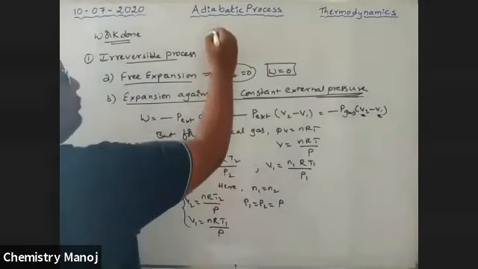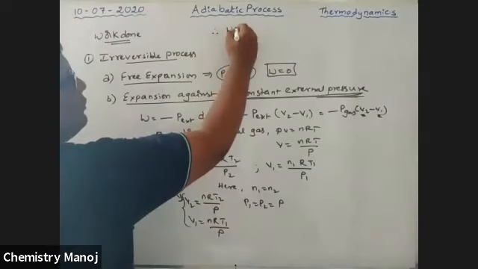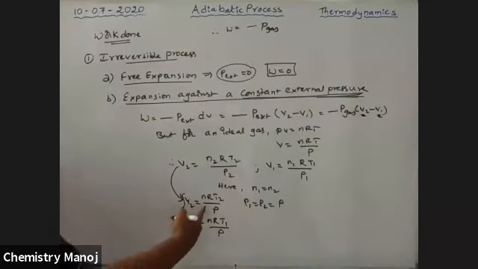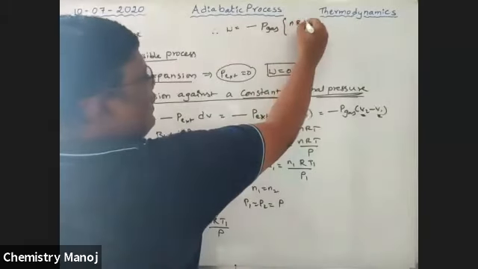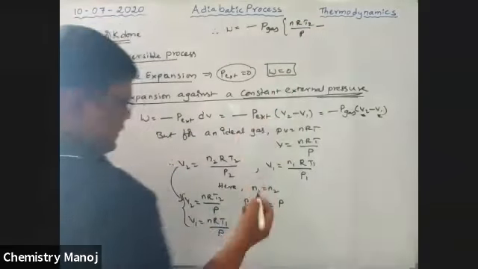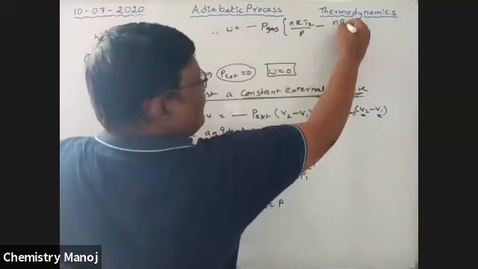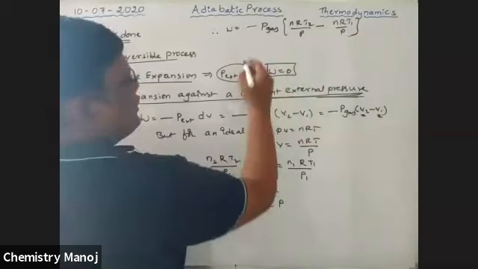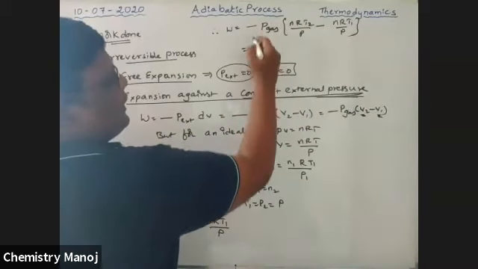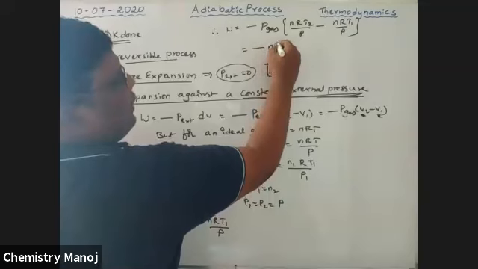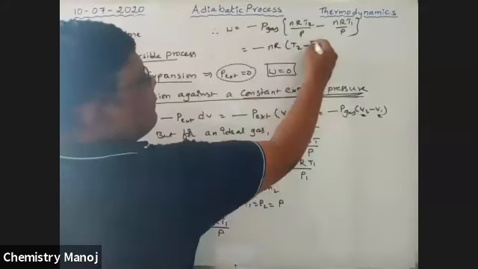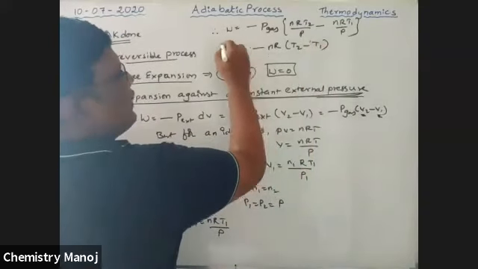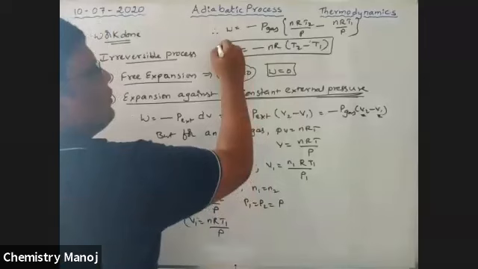Therefore, W is equal to minus pressure of the gas into V2 value, that is nRT2 by P minus nRT1 by P. The pressure of the gas cancels, so that is equal to minus nR(T2 minus T1). It is the work done for an irreversible process.